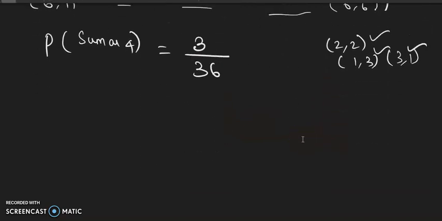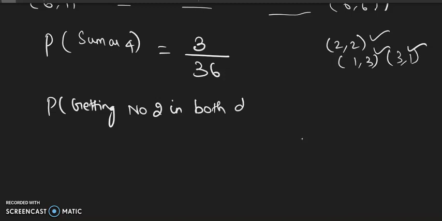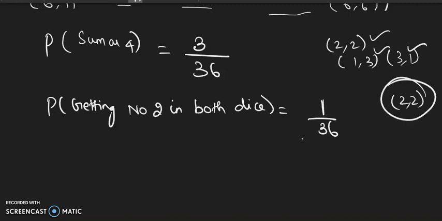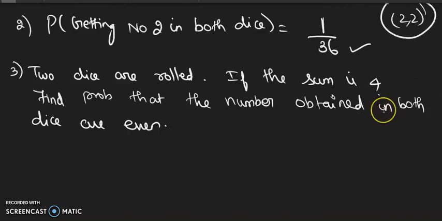For example, if I change the question to, what is the probability of getting the number 2 in both the dice? We have a total of 36, and 2 and 2 will come in only one case. So, it is 1 by 36. So, we have to write the denominator as the total number of cases, and in the numerator what is favorable to this particular thing that we need. But always remember, whenever we are throwing 2 dice, the denominator need not be 36.